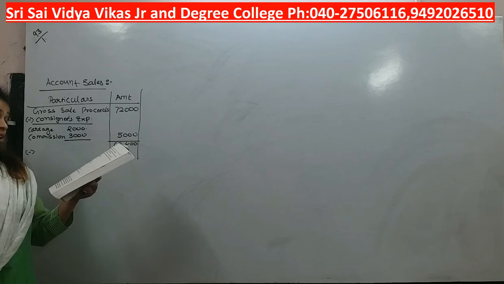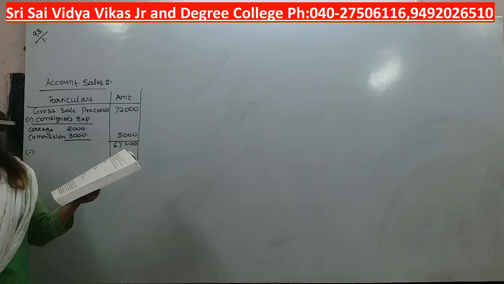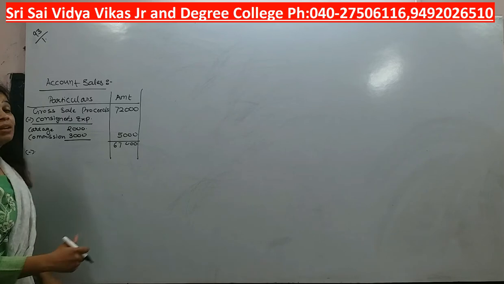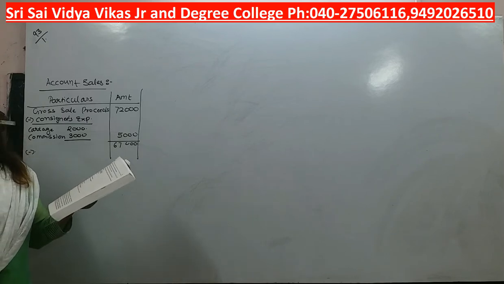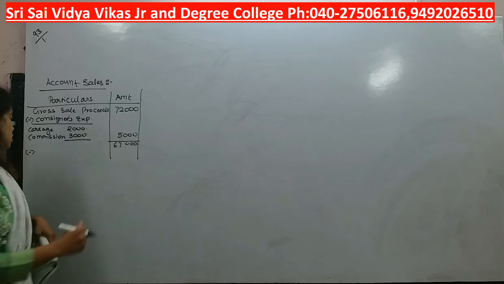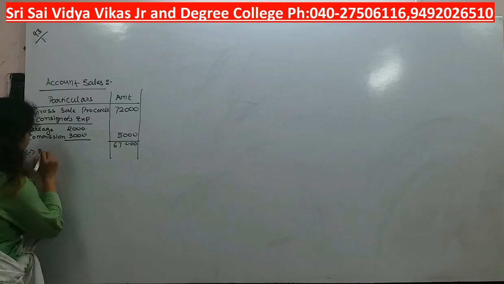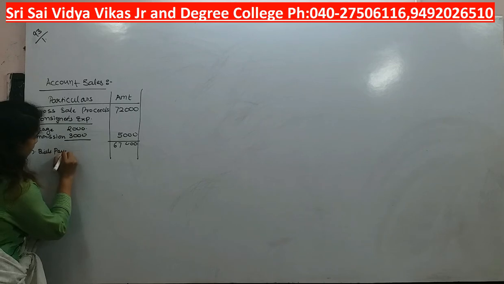Whereas V has drawn a bill on S. So S is giving a bill in advance, so that we need to subtract. Here I will write bills payable, or we will write bills receivable, I'm sorry.